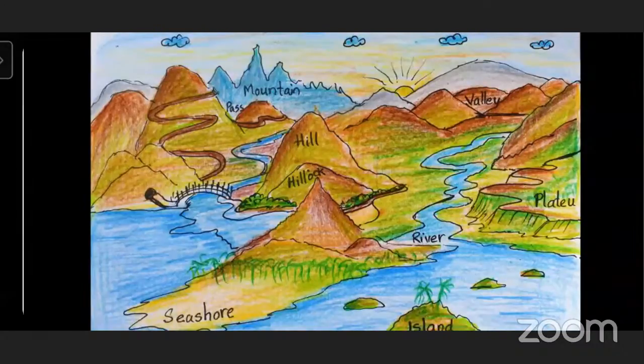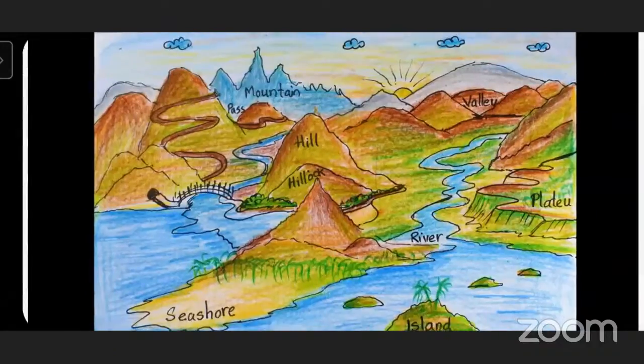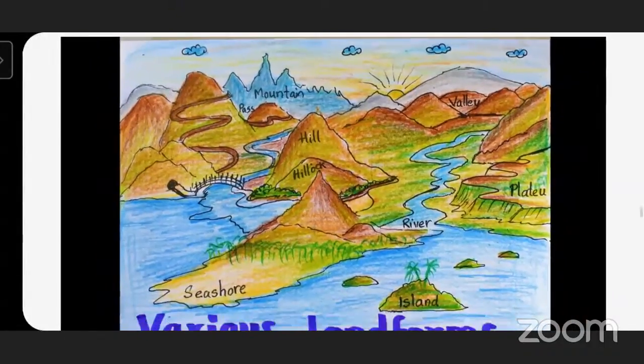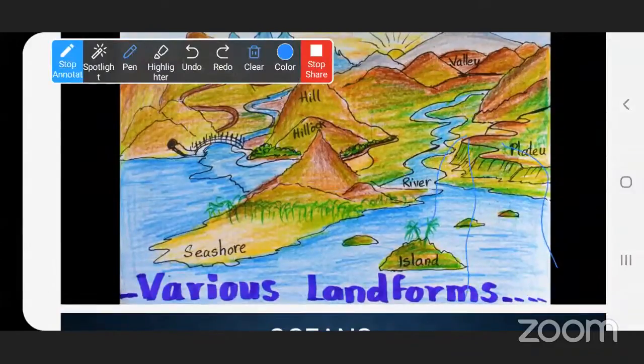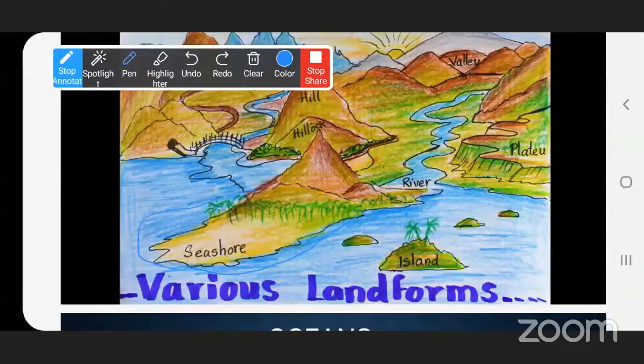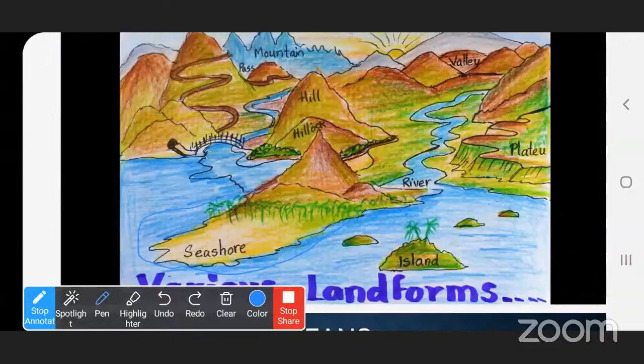In some places it is high, in some places it is very flat. So, on the earth, we can see various landforms. The area near the water is called the seashore. Now we can see the hillocks.